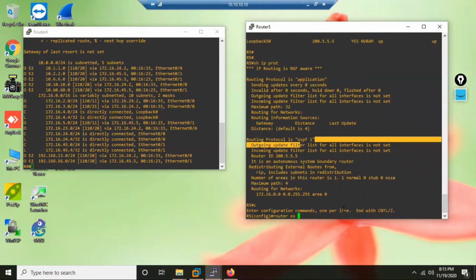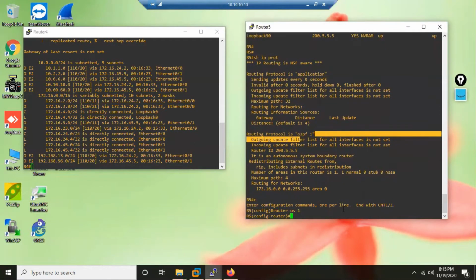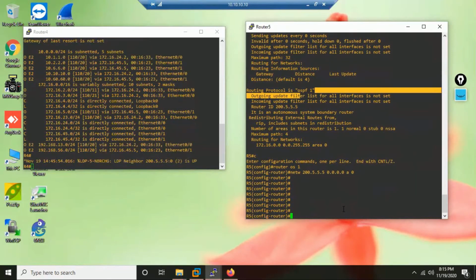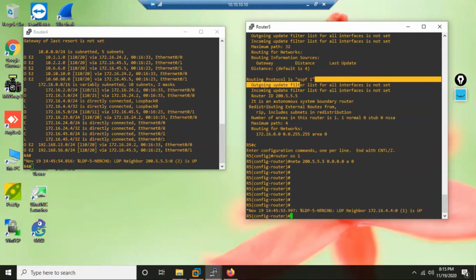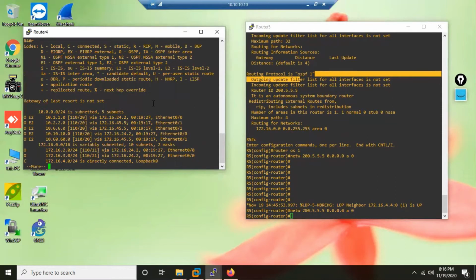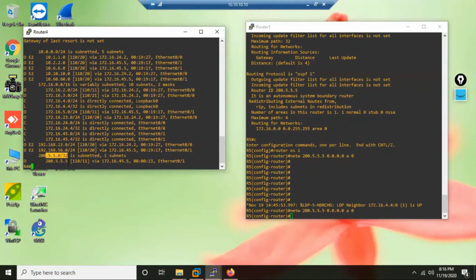So this is the first solution I'm showing you. I'll simply do network 200.5.5.5 with the area. The moment I do this, R5 will now advertise a Type 1 LSA. It will advertise its own link as a Type 1 LSA. R4 will receive this Type 1 LSA and install the route in its routing table. And now you see R4 knows about this route. And if R4 knows, they have already become LDP neighbors.